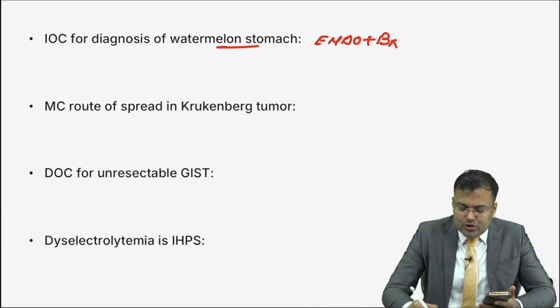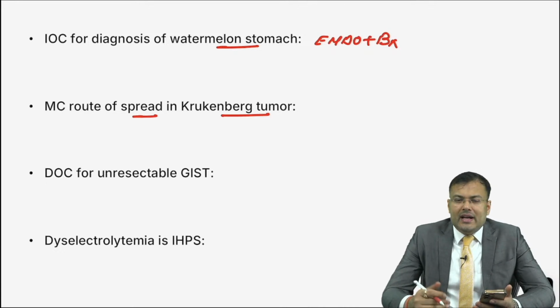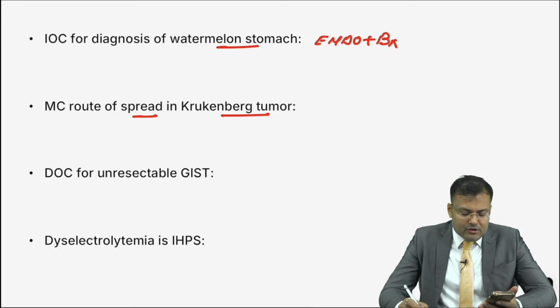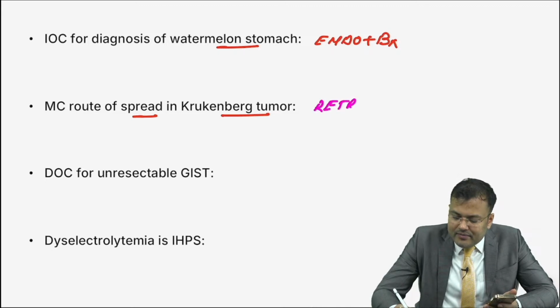Next, what is the most common route of spread in Krukenberg tumor? In Krukenberg tumor, in carcinoma stomach, there is involvement of the bilateral ovary. Can you tell me the route of spread? Most common route of spread. Yes, it's retrograde lymphatic. Very good. Avinash Jangid, it is retrograde. It is not transcoelomic or transperitoneal. That's not the most common. This is retrograde lymphatic.